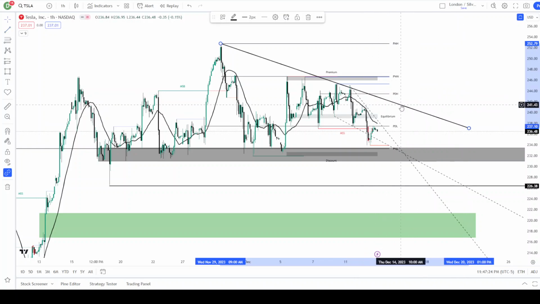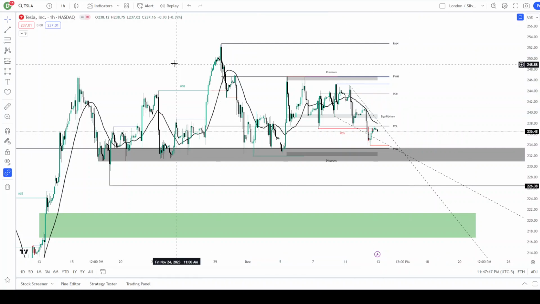I don't do too much with the trend lines, but you could also draw a trend line here. So there's always a possibility we can pop back up to that trend line in the low 240s and then come down even further from there. Or we could just break up, start taking buy side liquidity, head even higher. I don't think that's going to happen because of this daily optimal trade entry that I saw. That's usually a very clear indicator that we see a smart money reversal on a daily time frame, especially how perfectly it hit. But it could just be a fake out, so we'll be watching it closely.